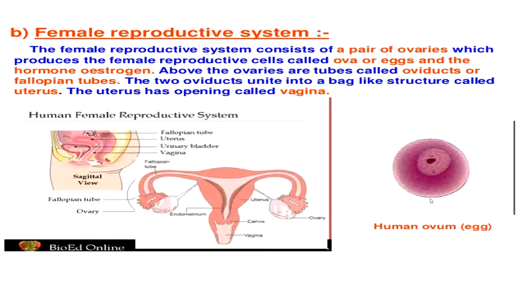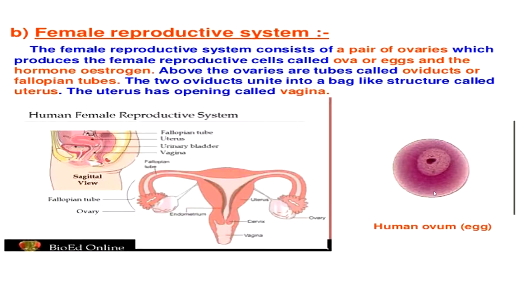Now, the female reproductive system. The female reproductive system consists of a pair of ovaries which produce the female reproductive cells called ova or eggs, and the hormone oestrogen. Above the ovaries are tubes called oviducts or fallopian tubes. The two oviducts unite into a bag-like structure called the uterus. The uterus has an opening called the vagina.